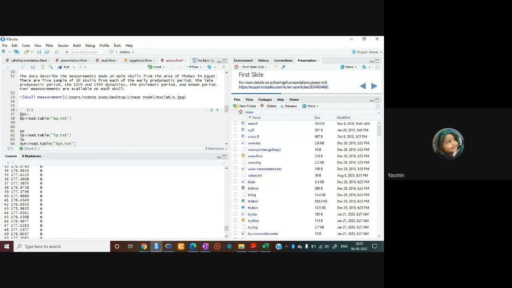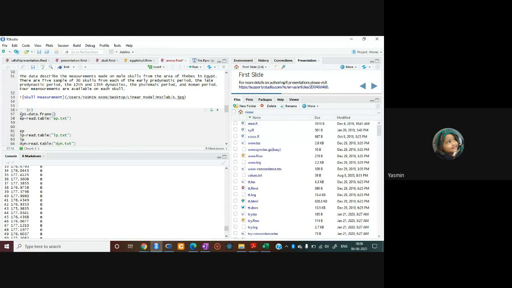How to create a data frame? I am telling you this. Until now, whatever data frame creation we did, this is the other way of creating a data frame. You just have to write data.frame, then empty brackets, right?